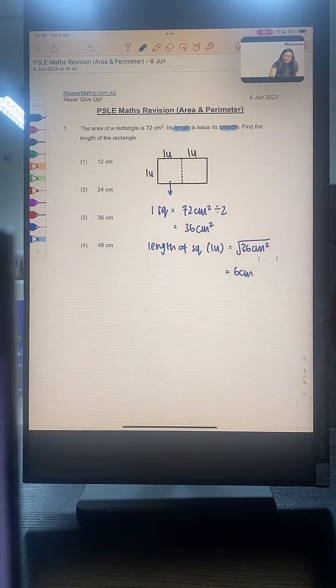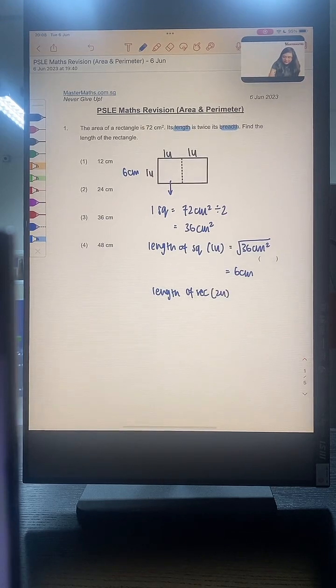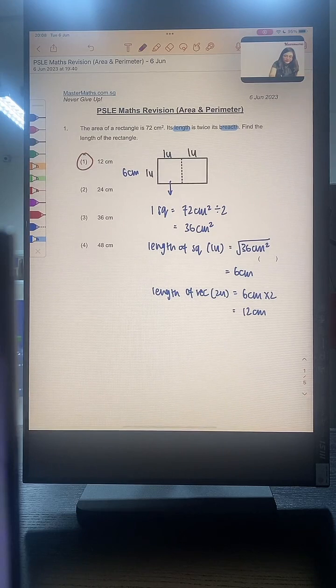Okay, so that means this is 6 cm. The breadth here is going to be 6 cm. Therefore the length of the rectangle is going to be our 2 units, so that's 6 cm times 2 to give us 12 cm. The correct answer for this question is number 1.